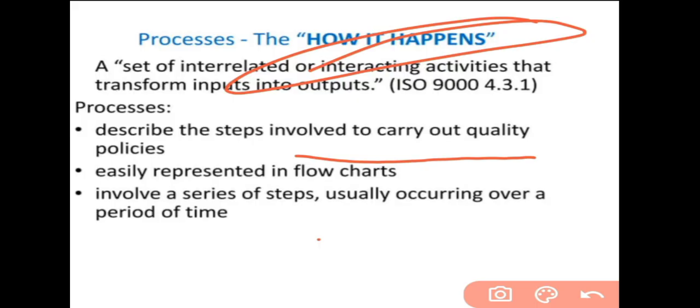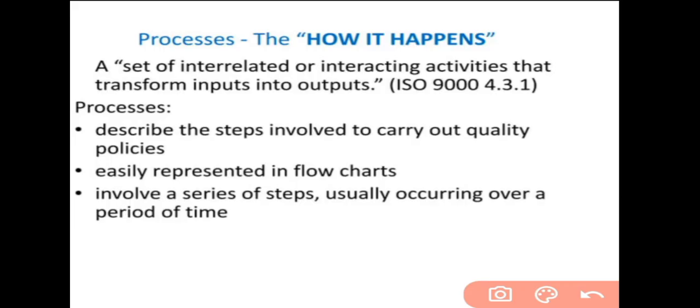Second, it is easily represented by a flow chart. You can easily make it with a flow chart, which involves a series of steps over a period of time. These are the techniques by which we can explain the process.